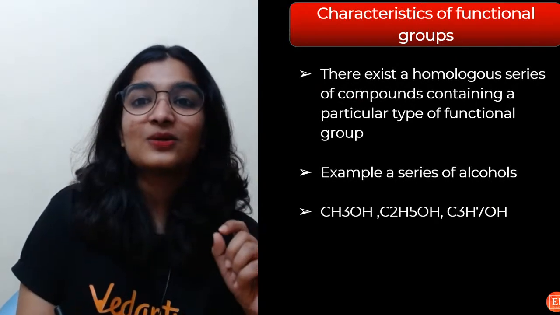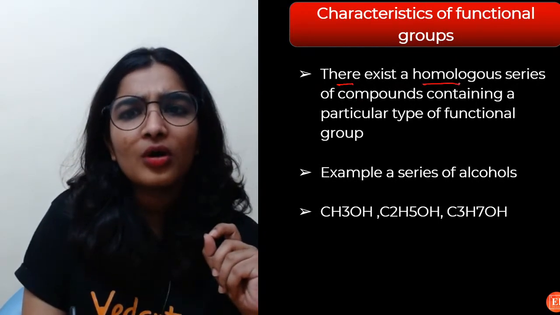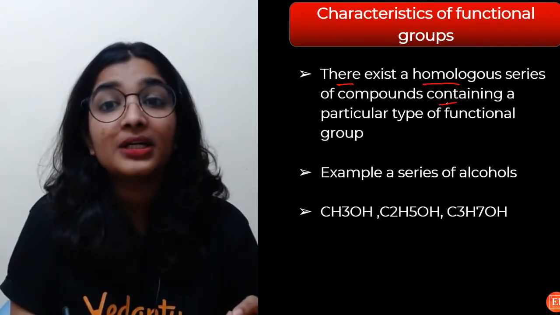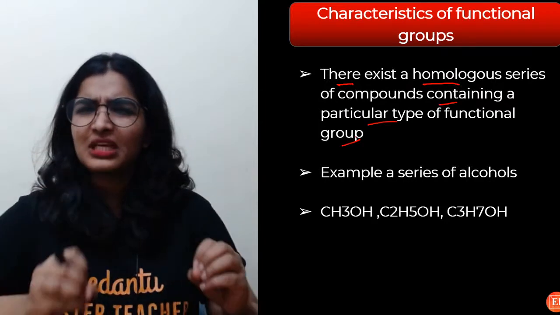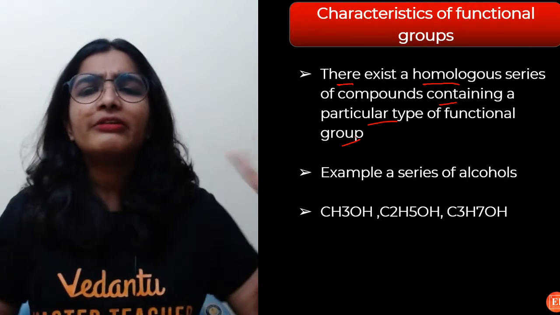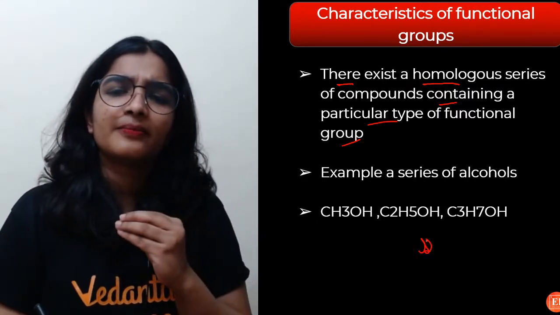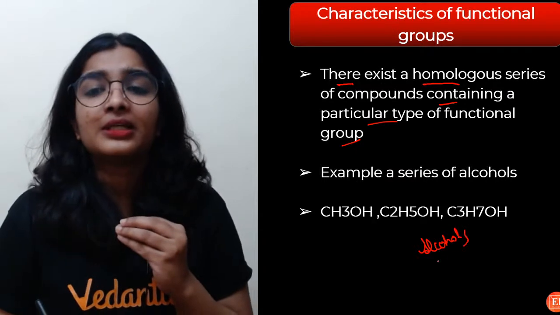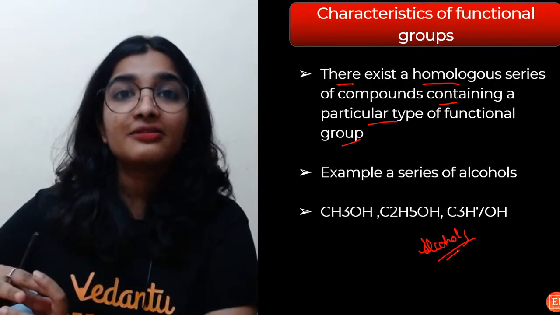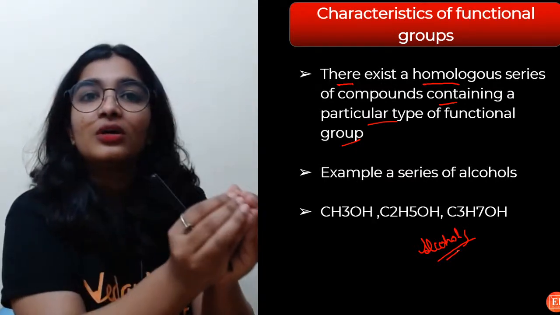The characteristics of functional group: there exists a homologous series of compounds containing a particular type of functional group. Someone was saying, ma'am, what is this homologous series? For example, I'll talk about alcohols. All the compounds that have alcohol as the functional group belong to the alcohol family.